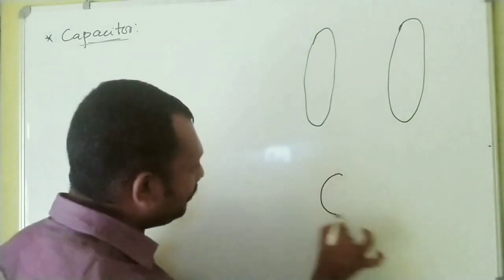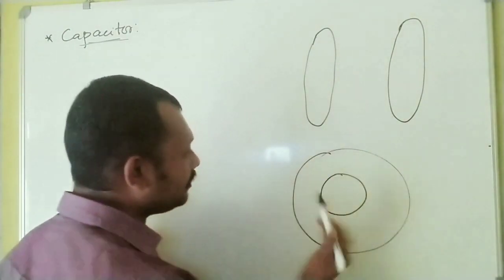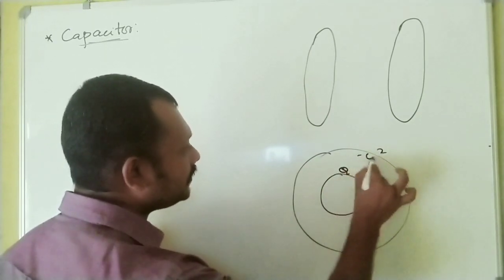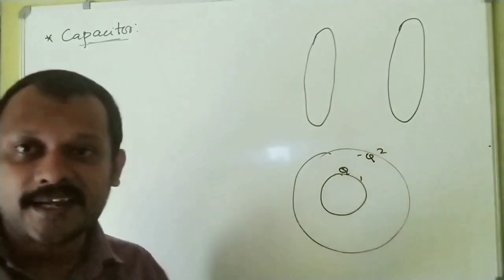Then another type of capacitor is the spherical capacitor. This is sphere 1, this is sphere 2. One of the spheres is charged positively, the other is charged negatively. This is called a spherical capacitor.